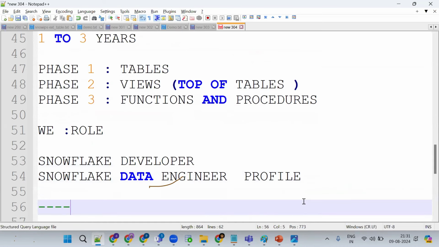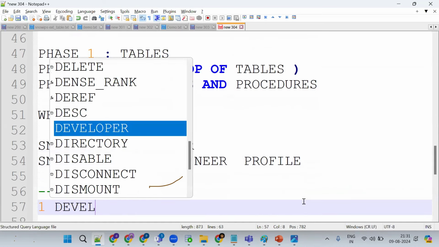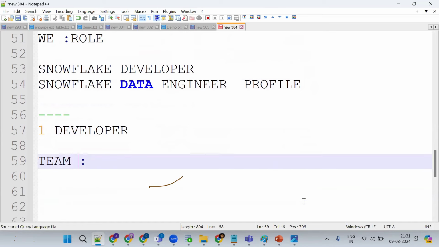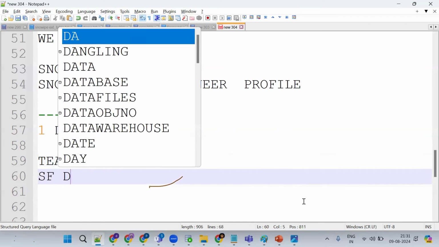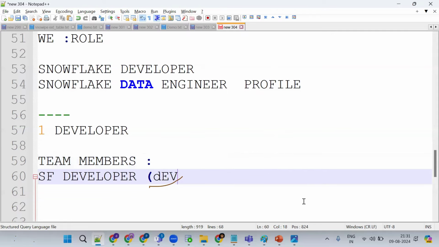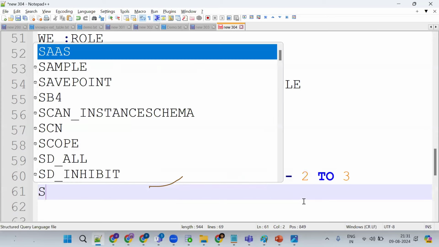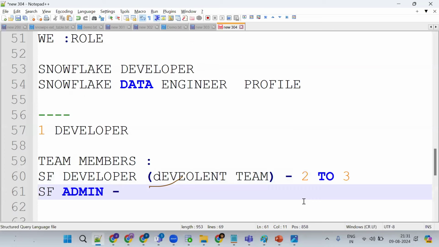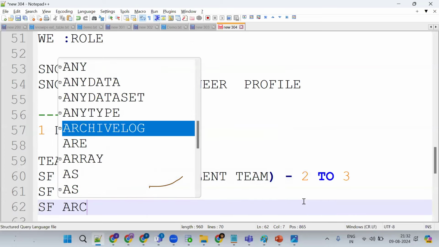Before that, tell me, in my project, will only one developer be there? A team will be there. Who are the team members? This is important because we don't work individually. There will be multiple teams and multiple people. What are those people? Admins, QA. First, we have the Snowflake development team, with 2 to 3 guys. Then the Snowflake admin team will be there. And then the Snowflake architect will be there.